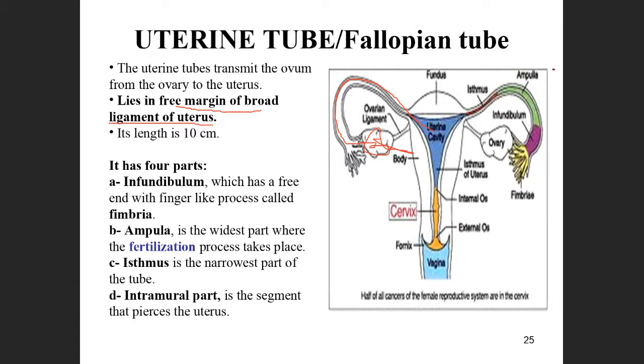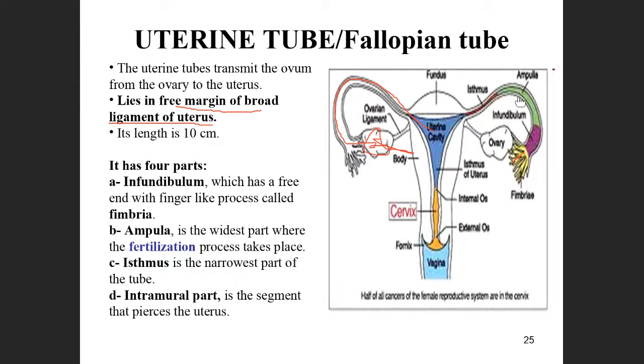So what are the parts? All the parts are very, very important for the development of the baby. One is the infundibulum. This infundibulum connects with the ovary. The finger-like projections are called fimbria.